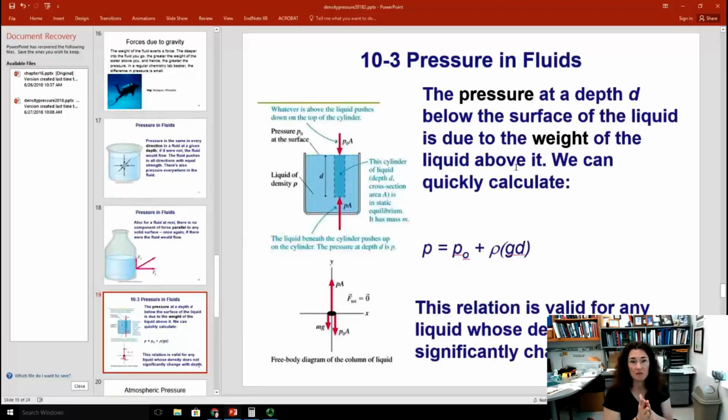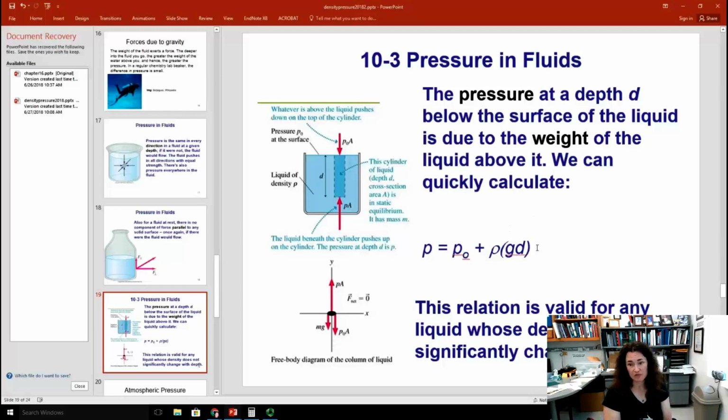All right, so let's put some numbers to this. The pressure at some depth d below the surface of the liquid is due to the weight of the liquid above it. We already talked about that, but that's actually pretty easy to write in a calculation. What we can say is that the pressure at some depth d, which I'll call here little p, is equal to P naught, which is the pressure at the surface of the container, or where the air meets the liquid, plus rho, the density of the fluid, times g, the acceleration due to gravity, times d, the depth that you are within the fluid. So yet again, that's P is equal to P naught plus rho g d.